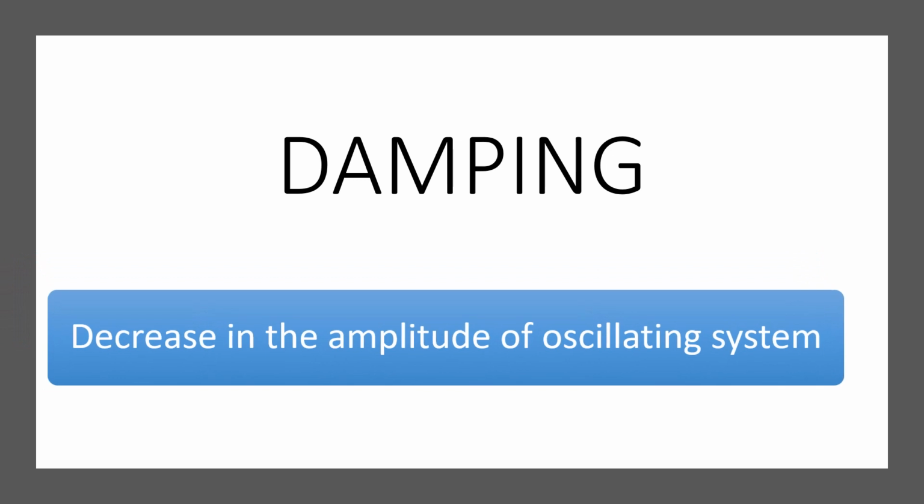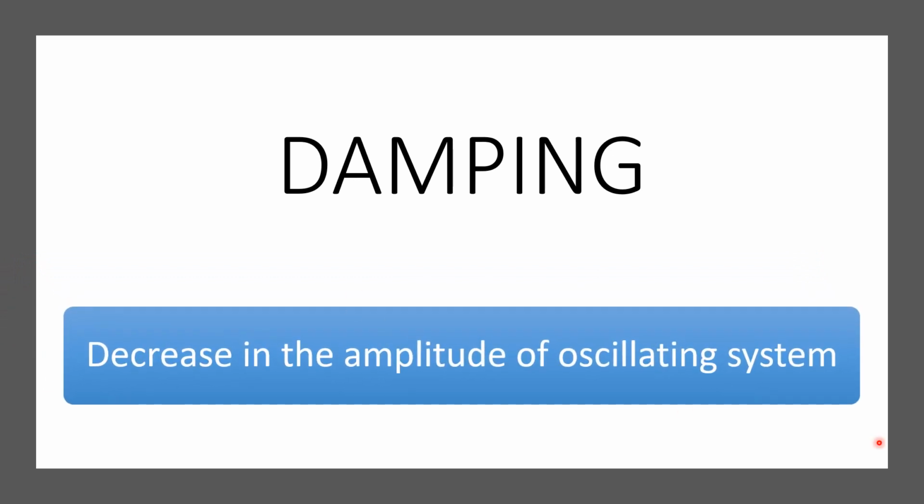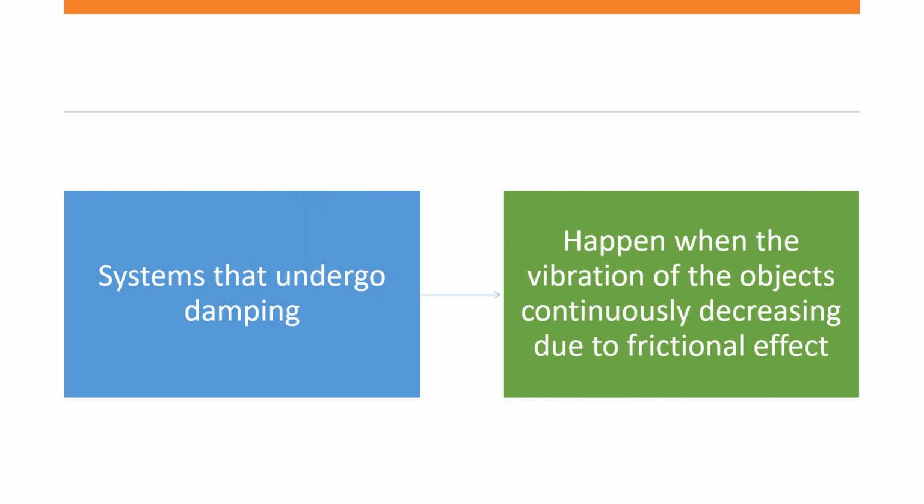Okay. So what is damping? Damping is a decrease in the amplitude of an oscillating system. So as you can see in the illustration a while ago, there is a decrease in the amplitude of the oscillation ng wave natin kanina. And anong tawag natin dun sa system that undergoes damping? That happens when the vibration of the object is continuously decreasing due to friction or frictional effect. We call it damped oscillation.